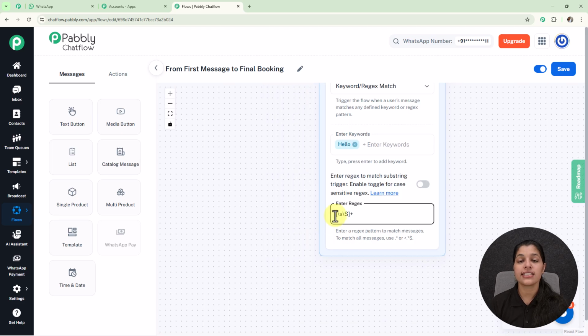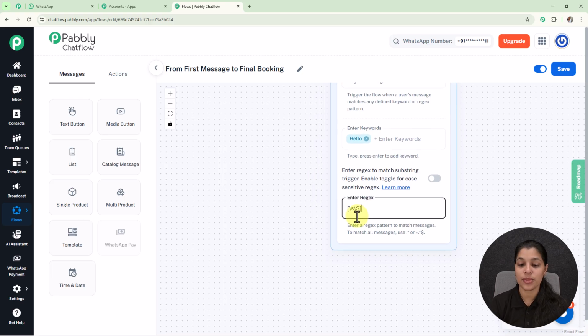Regex is basically the short form for regular expression. These are used for advanced user input, and if you want to trigger on any advanced user input, you can enter a regex like this. But for now, as I already have my keyword, I'm going to remove this regex from here.